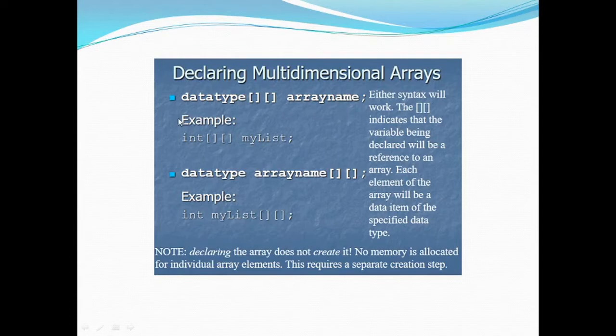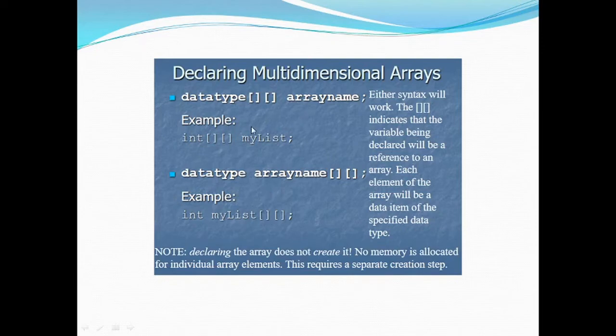For example, int[][] myList, where the data type and the name of the array are separated by two sets of square brackets. Now another syntax, as was the case in single dimensional arrays, in two dimensional or multi-dimensional arrays we also have two different types of syntaxes.